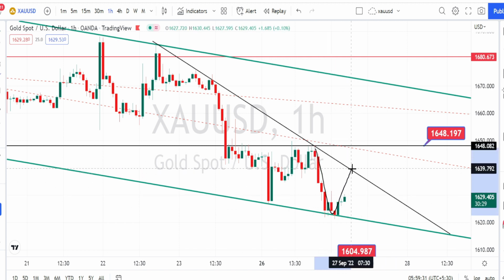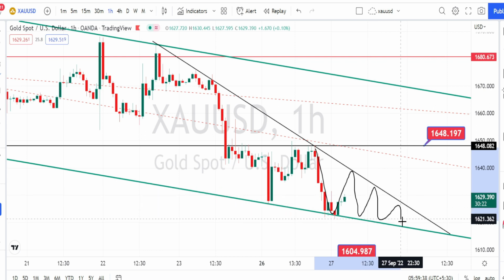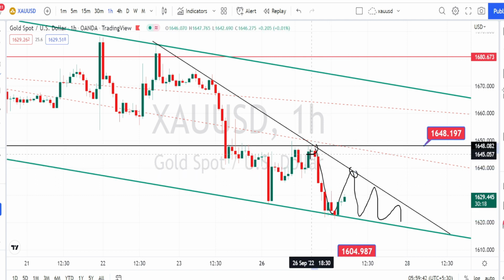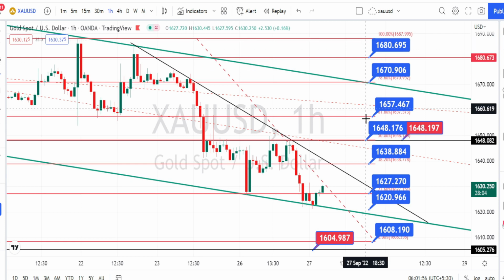As long as the price action is trading within this resistance line and the support line, it will be trading on a bearish trend, and once the price action breaks this resistance line, we can expect it to start its bullish side retracement. Let us mark the support and resistance levels. So these are all going to be the resistance and support levels for current price action in hourly time frame.